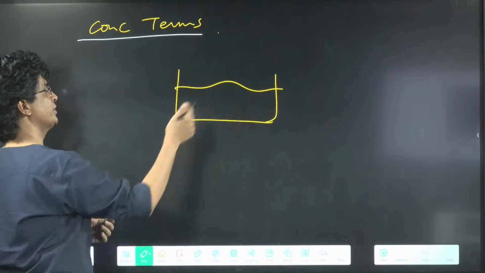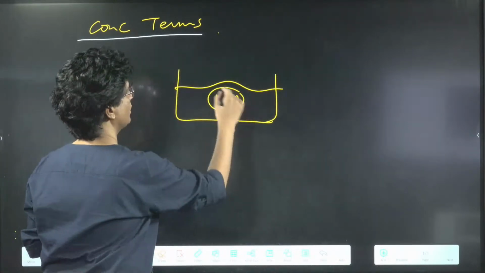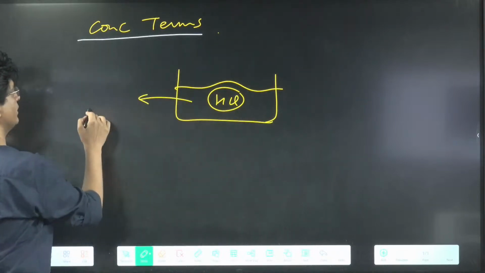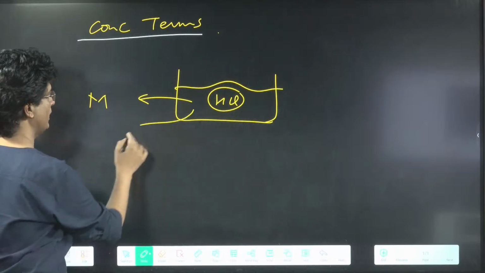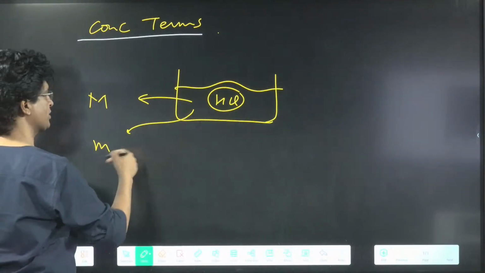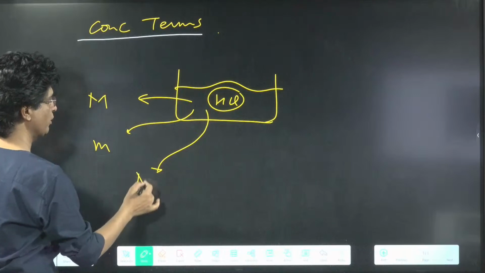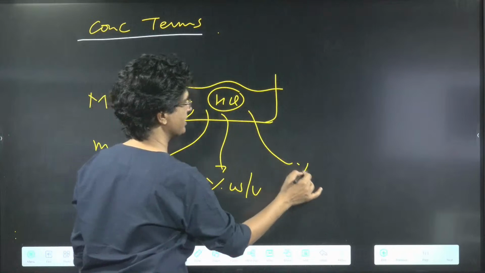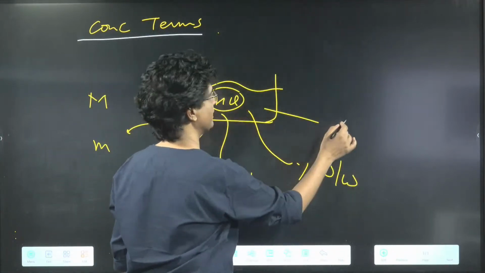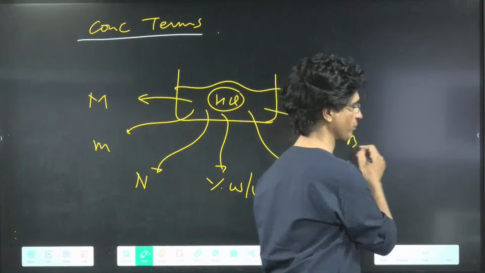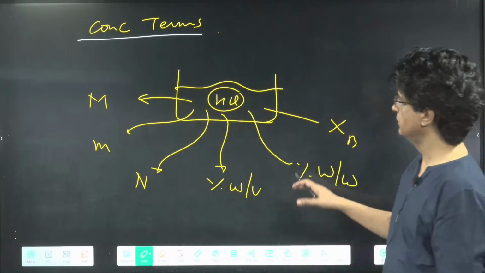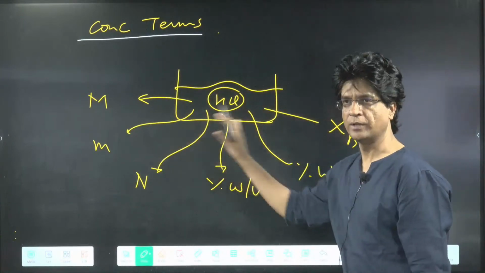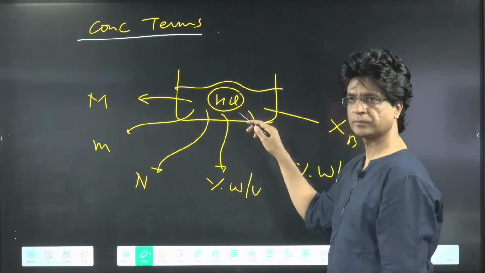Like this is a solution of say HCl. Getting it? You can take any solution. This solution will have its own molarity, will have molality, small m, will have normality also, will have percentage weight by volume, percentage weight by weight, might have mole fraction of A and mole fraction of B. They are all different concentration terms, but of the same solution.